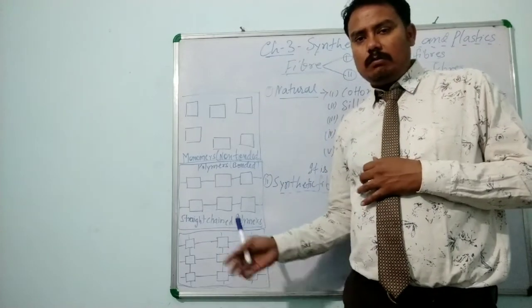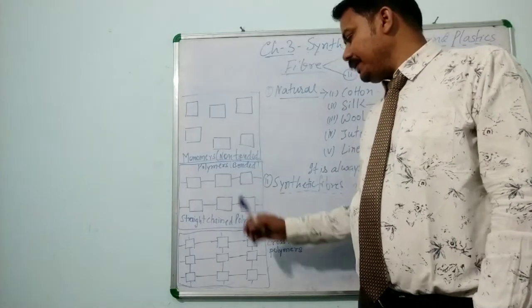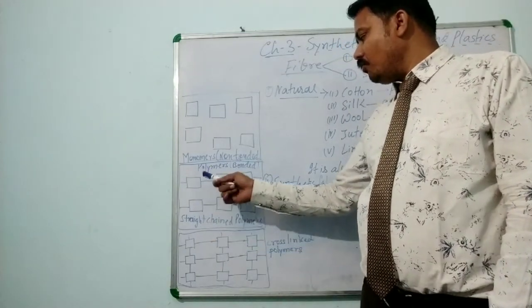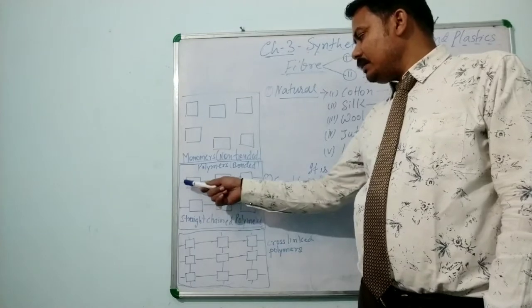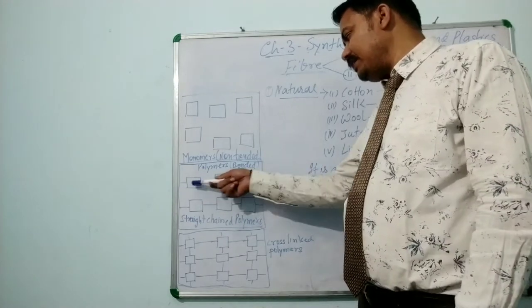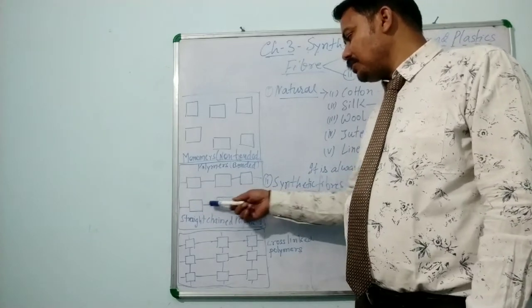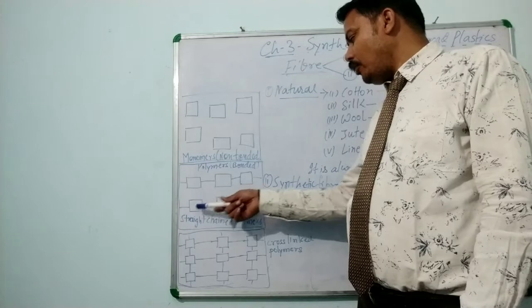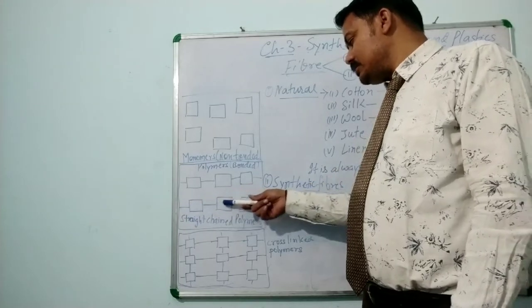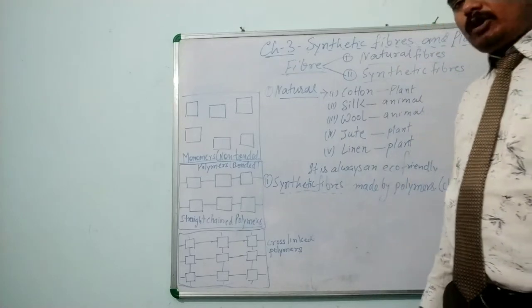Here, the upper molecules are all bonded together in a straight form. The lower monomers are all bonded together to form a polymer with a straight chain form. So this polymer is called a straight chain polymer.